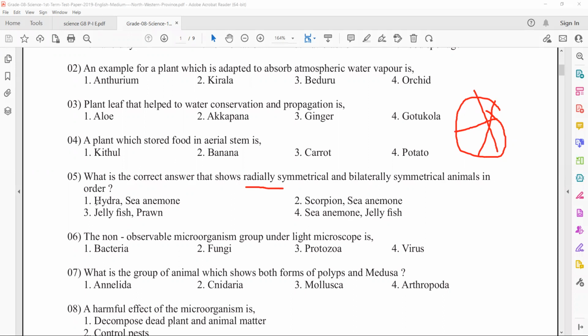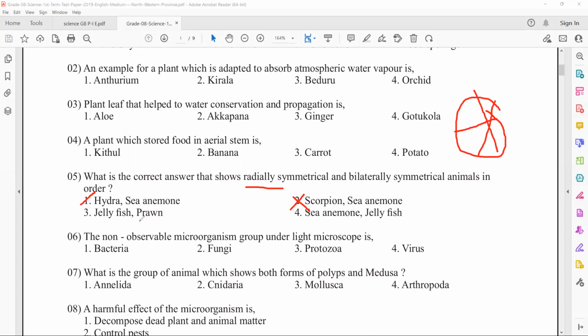And jellyfish. So Hydra, jellyfish. Scorpion doesn't come under Cnidaria, so the second answer can be eliminated. And sea anemone also has radially symmetrical, not bilaterally symmetrical, so we can eliminate this also.